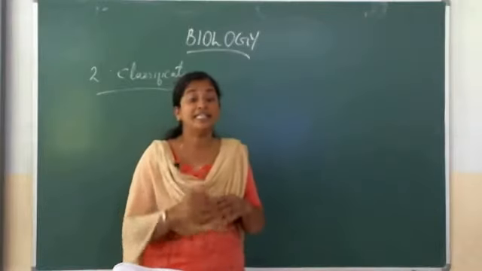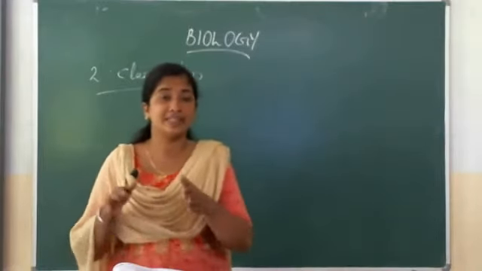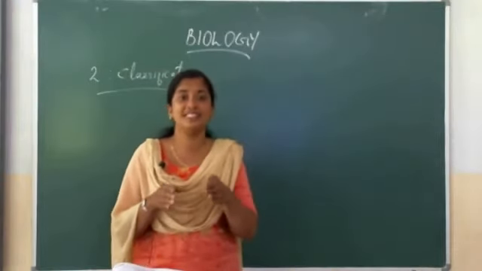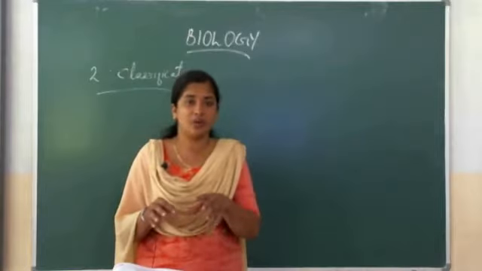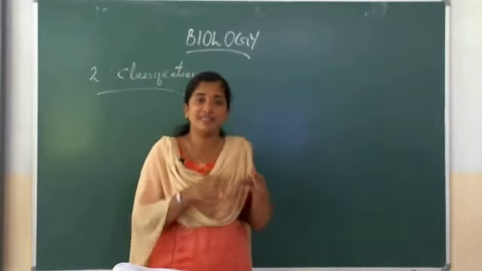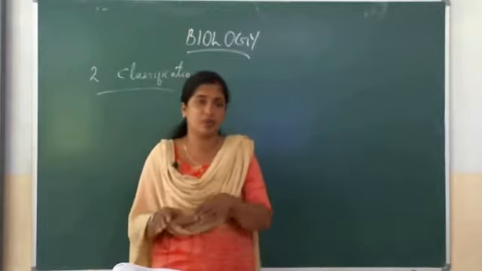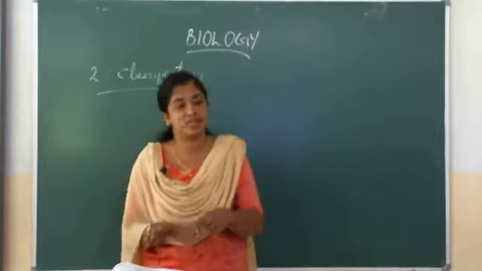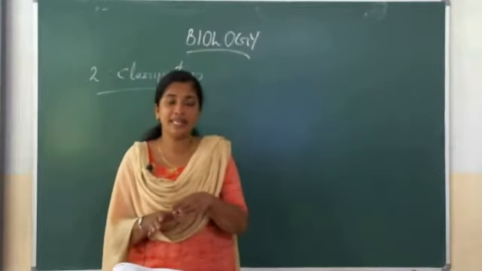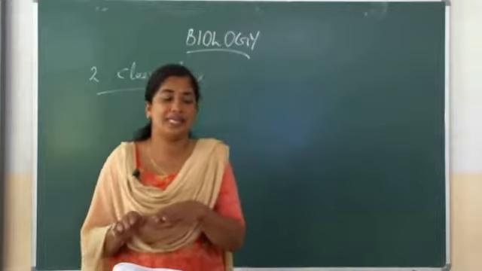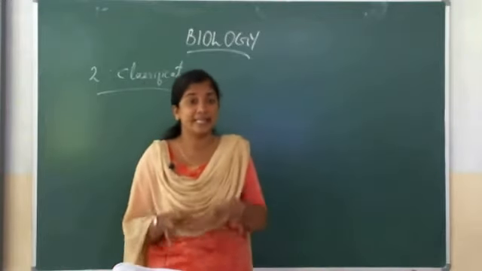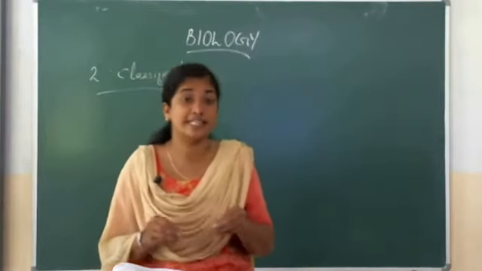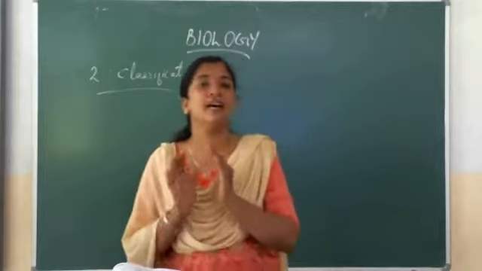Then kingdom Plantae, all points are there in your textbook. At first reading maybe you will think points are not there and it is very difficult. So first listen to my class, then read the textbook. Whole points are there that you have to study from your textbook. Kingdom Plantae, and also kingdom Animalia, the same points I already discussed. So you have to read and study them from your textbook. Which topics? Kingdom Plantae and Animalia.